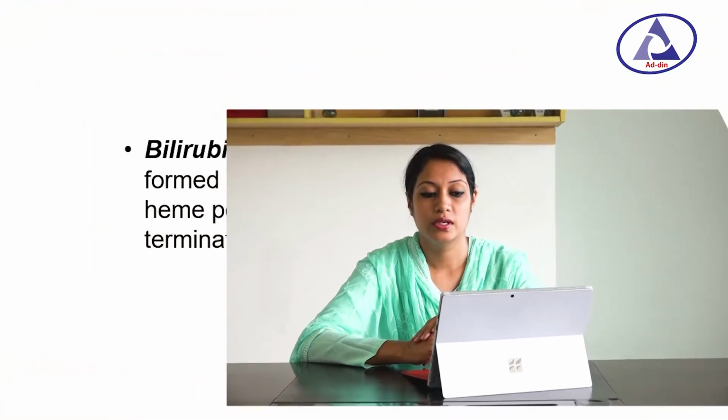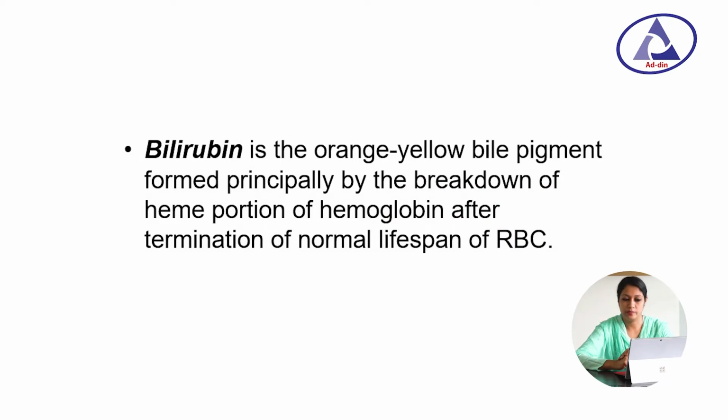Today we are going to discuss bilirubin metabolism. What is bilirubin? Bilirubin is an orange-yellow bile pigment formed principally by breakdown of the heme portion of the hemoglobin after termination of the normal lifespan of the RBC.